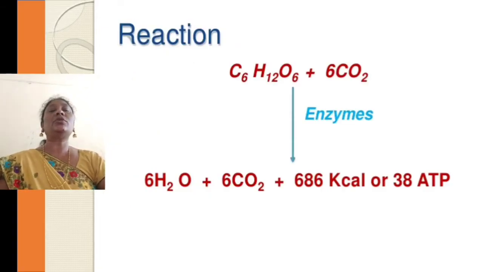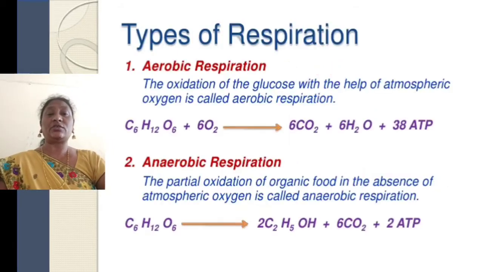If we come to the reaction of respiration: C6H12O6, that is glucose, plus oxygen, in the presence of enzymes, splits into 6H2O plus 6CO2 plus 686 kilocalories, or 38 ATP molecules, released in the process of respiration.